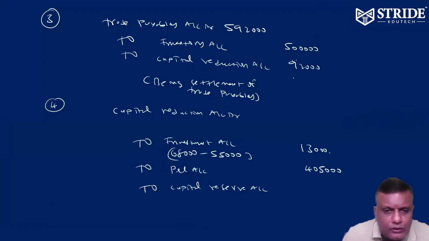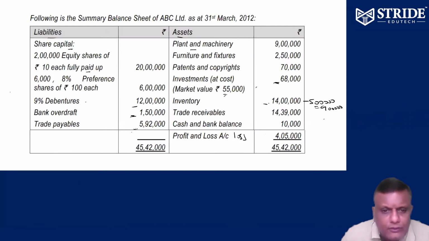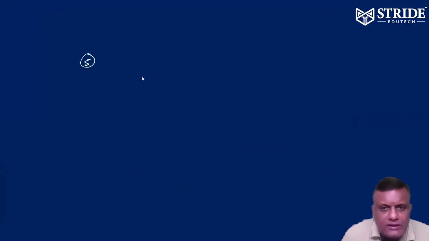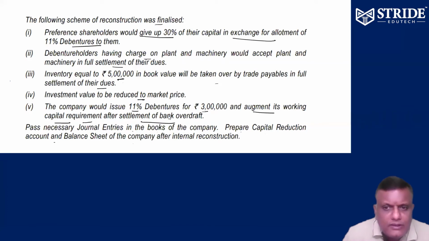We're going to raise 11% debenture 3 lakhs for working capital. After settling, it's going to be bank OD, okay, 1.5 lakh. Anyway, we're raising 11% debenture. So bank account debit to 11% debenture, going to be 3 lakhs. Being new debenture issued. Okay.